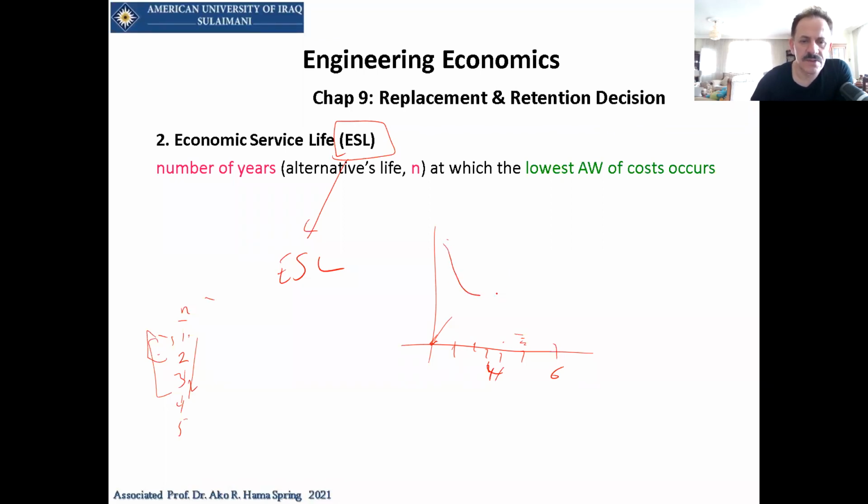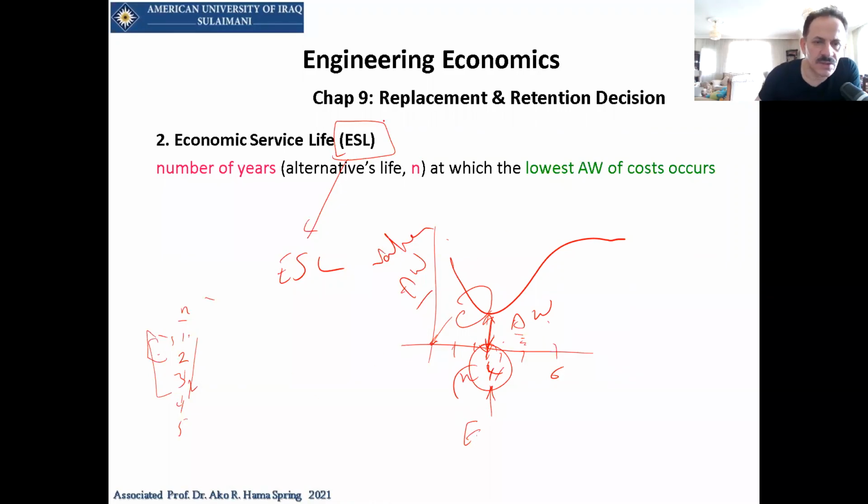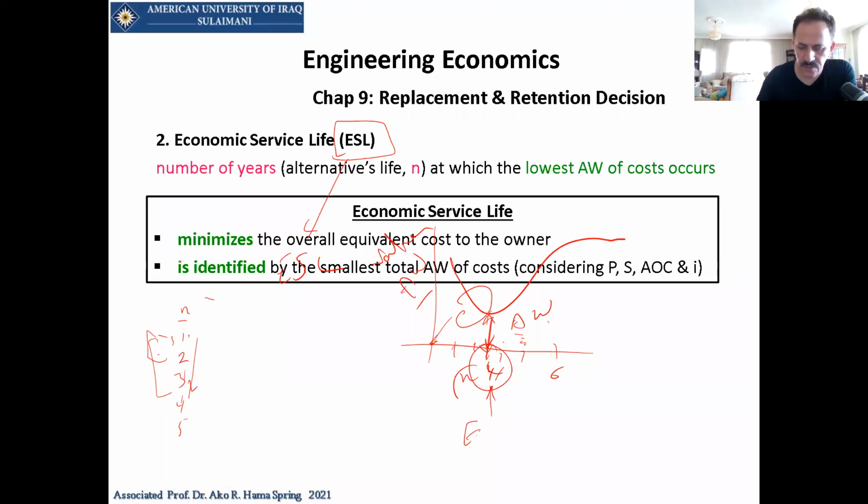So what we have here is a spoon curve, with the annual worth value against the number of periods. Sorry, this is the minimum annual worth value. It will give you the number of years that it will be economic for you to have this project, and it's called the economic service life. Now, we also solved a problem on that.